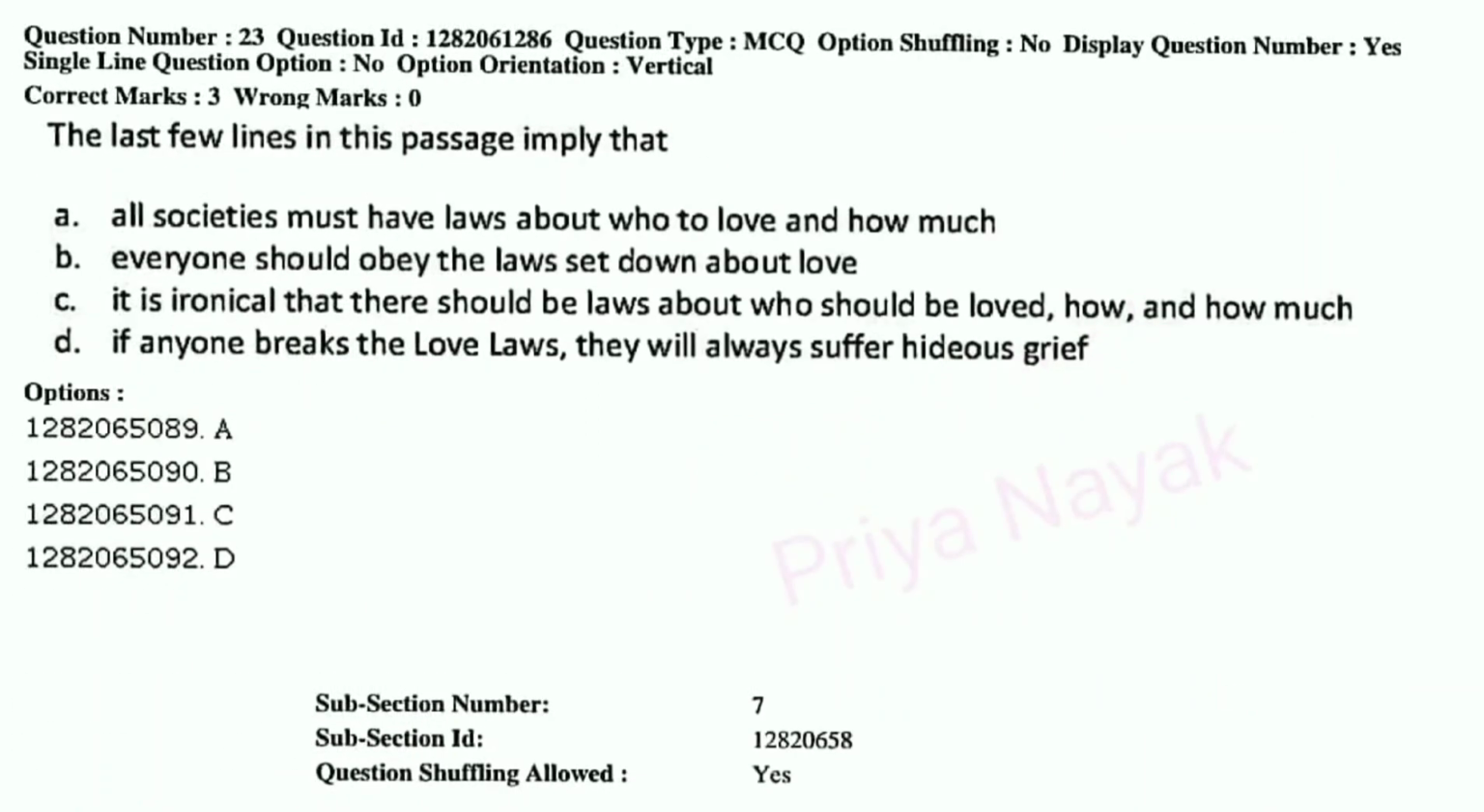Question number 23. The last few lines in the passage imply that A. All societies must have laws about who to love and how much. B. Everyone should obey the laws set down about love. C. It is ironical that there should be laws about who should be loved, how and how much. Or D. If anyone breaks the love laws, they will always suffer hideous grief.